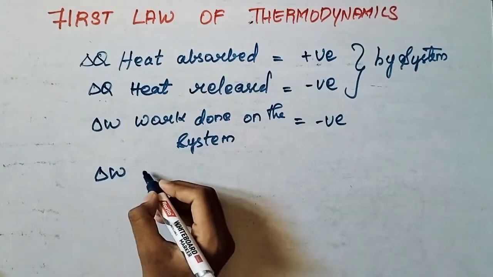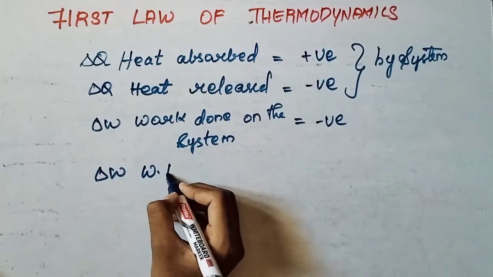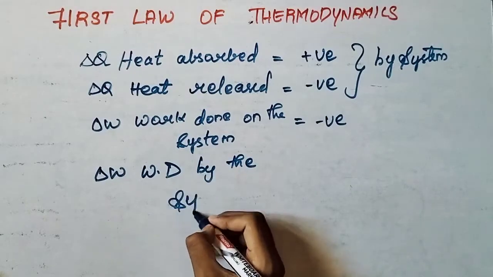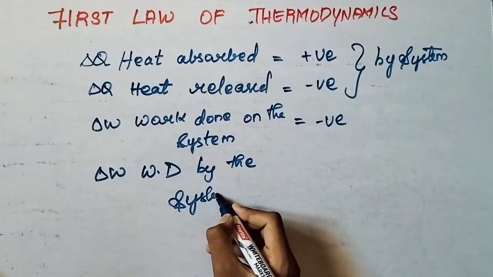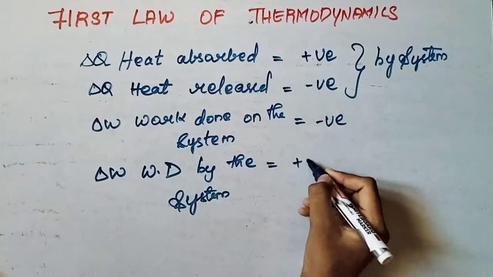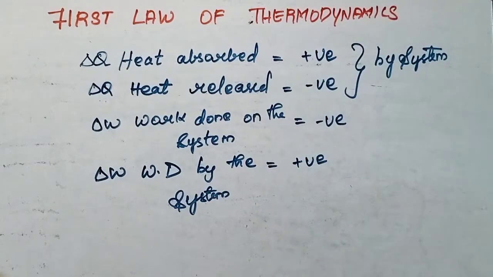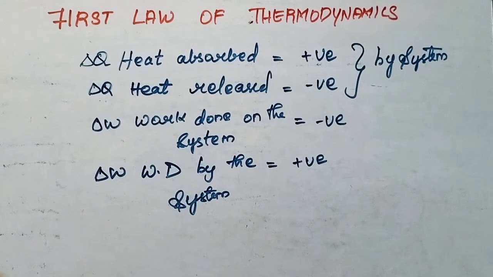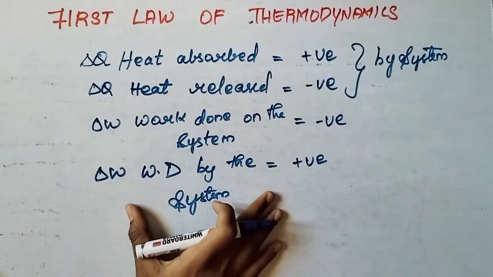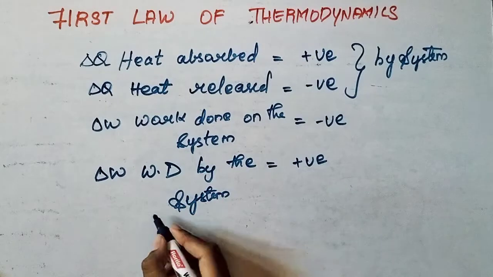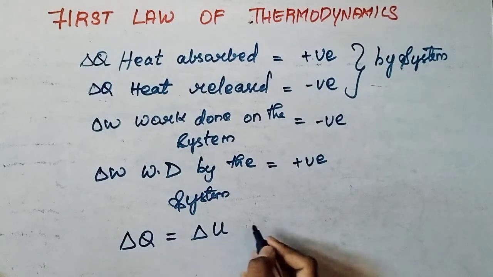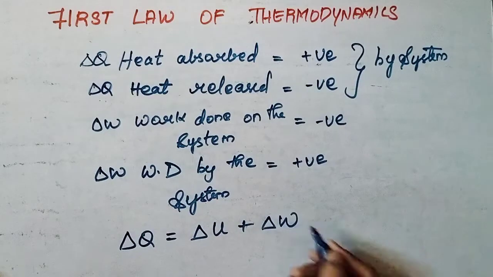So del W, work done by the system, means we will have it as positive sign, okay. So this sign varies in chemistry and physics, so be clear with that, not much difficult. So these are the conditions of the first law equation, del Q equals del U plus del W.